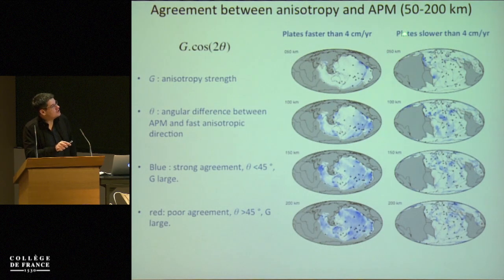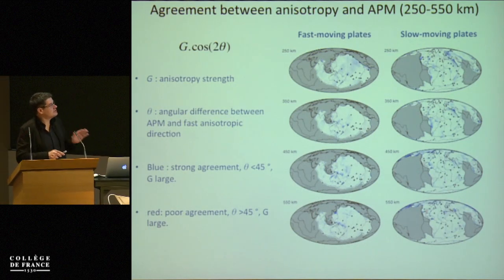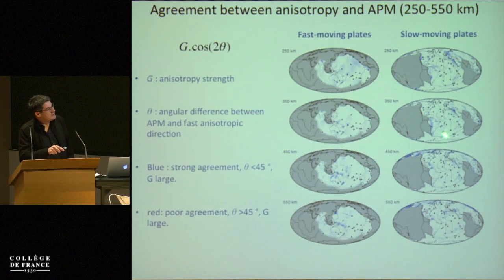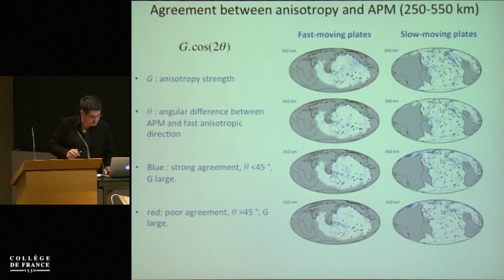But then when you look at the slower plates, the maps are patchy. There are some broad-scale regions where the anisotropy correlates with the plate motion, but never at the scale of the entire plate. Finally, if we go to larger depths, it's the same thing. We lose the large-scale organization at 250 kilometers depth for the fast-moving plates, and after that the maps become patchy, and for slow-moving plates, the maps stay really patchy. So there is really something different in azimuthal anisotropy between fast and slow plates.